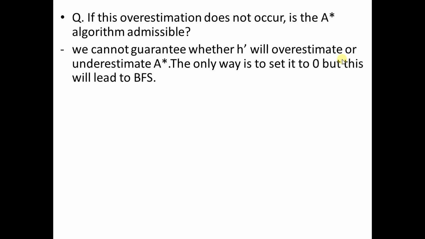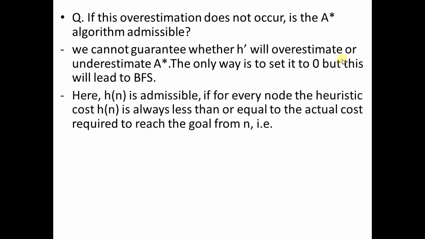That means don't consider h factor. Then you will be only considering g factor, the actual cost incurred. So this will lead to BFS algorithm, and BFS is best first search, and we know that best first search is not complete as well as optimal.